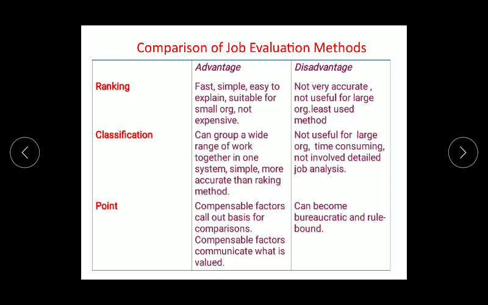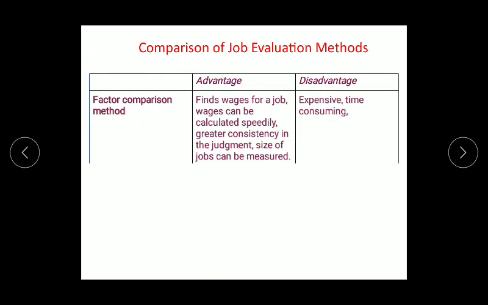In the point method, there are compensable factors. It requires mathematical calculations and can become a basic disadvantage, bureaucratic and rule bound. In the last slide, the factor comparison method, the basic advantage is it finds wages for jobs. Wages can be calculated speedily, there is greater consistency in the judgment, and size of the jobs can be measured, but the basic disadvantage is it is expensive and time consuming.